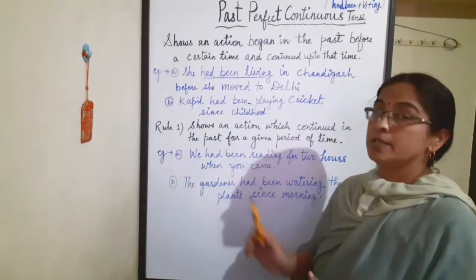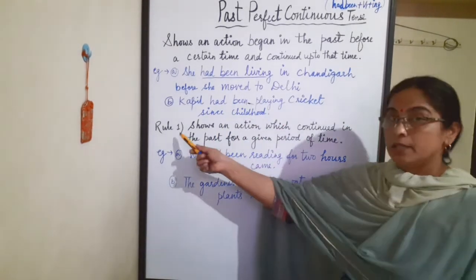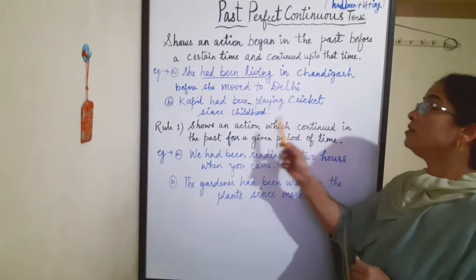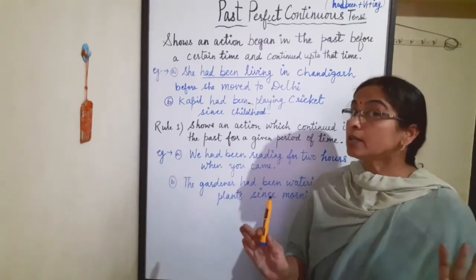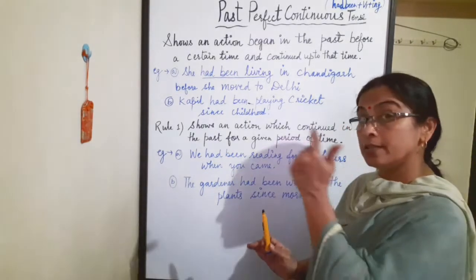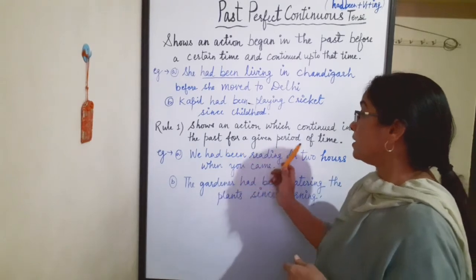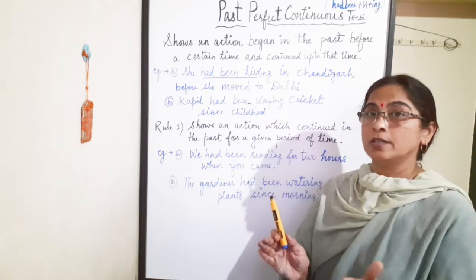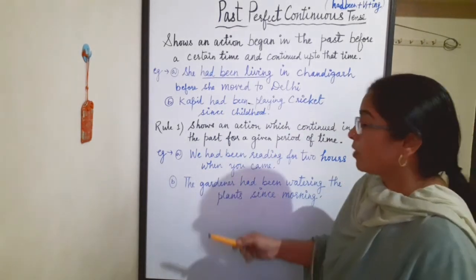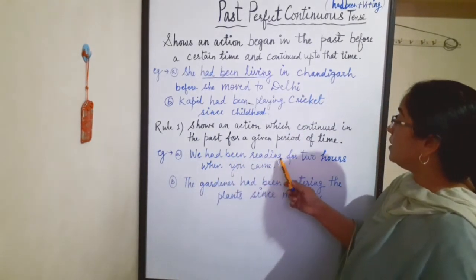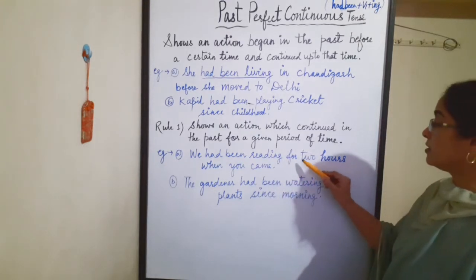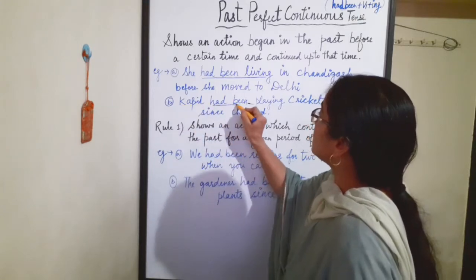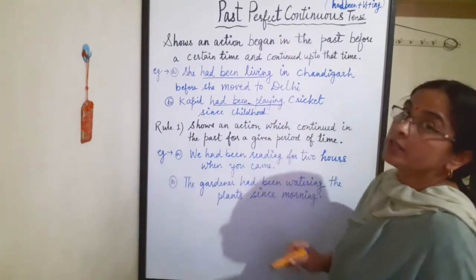Now, it has only one rule, that it shows an action which continued in the past, means the action is not completed, still in progress in the past, but for a given period of time. A time period is given, and up to that time period the action is going on. Like example number 1, we had been reading for 2 hours.